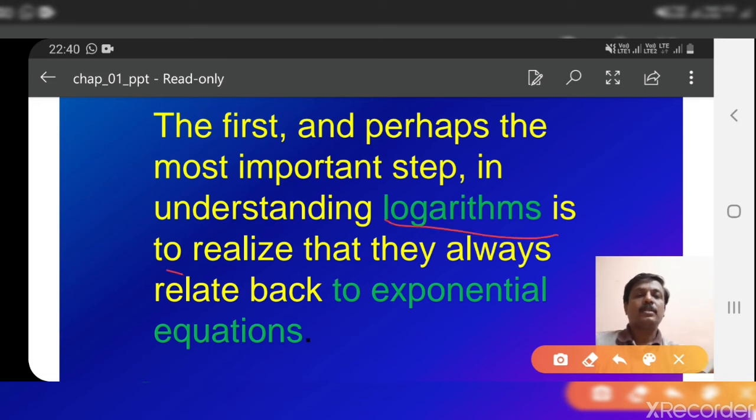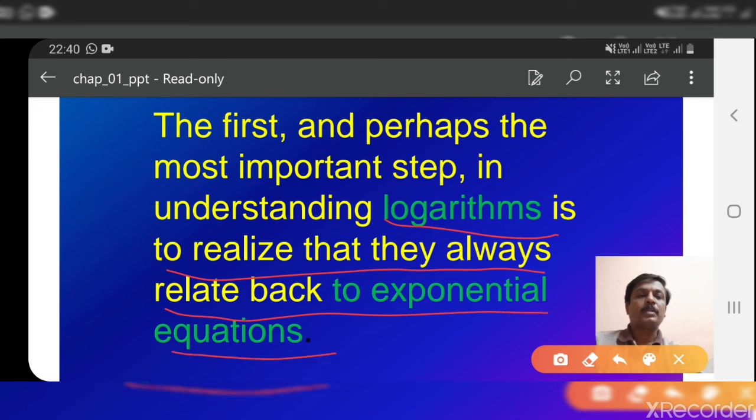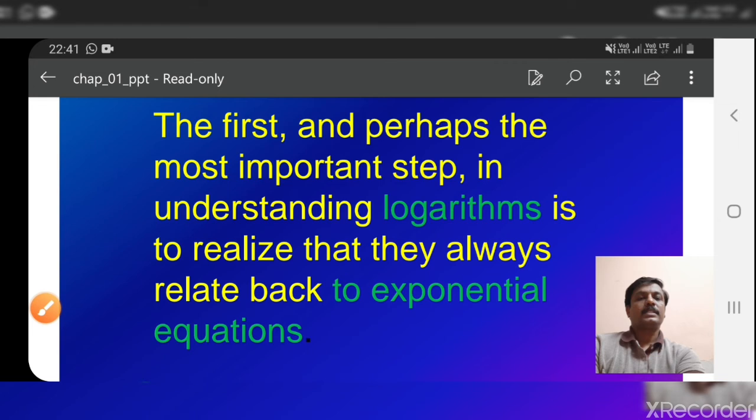That means logarithms are nothing but an alternate way of expressing exponential equations. Let us take one example here.